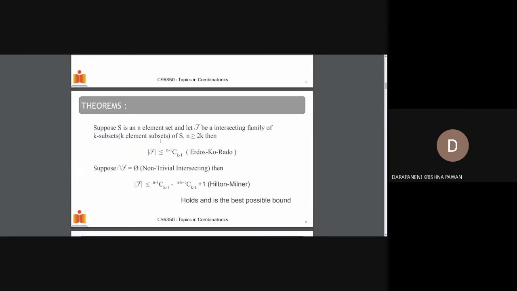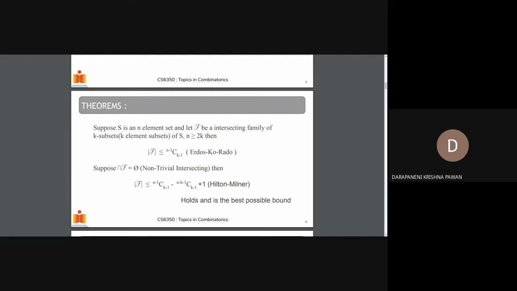Now, coming to the Erdős-Ko-Rado theorem, this is a famous theorem in extremal combinatorics. It says that the cardinality of an intersecting family of k-subsets, where n is greater than or equal to 2k, is less than or equal to n minus 1 choose k minus 1. I'm not going to discuss the proof because it is lengthy and we do not have enough time. So, can you think of an example where the size of the family is n minus 1 choose k minus 1?